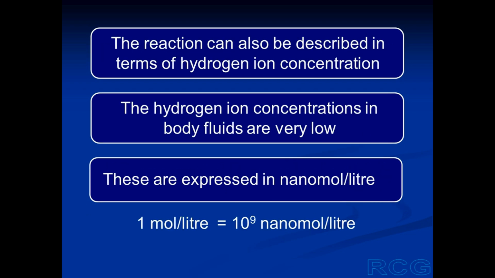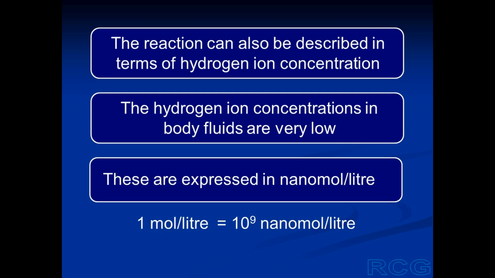We can also describe the reaction of blood in terms of actual hydrogen ion concentration, but as we have seen, the hydrogen ion concentrations in body fluids, including blood, are very low. So we have to express these concentrations in nanomoles per liter.